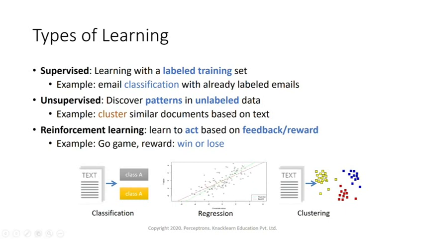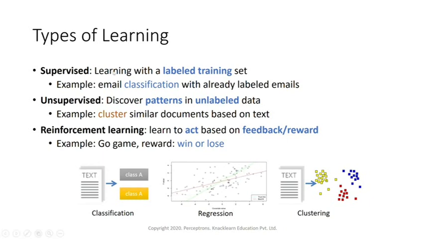One more example is email classification with already labeled emails. Suppose you want to classify an email as a spam mail, a personal mail, a promotion mail, or a social mail. There are so many types of emails. Once we train the computer on the different types of mails, it will be able to classify new mails. Whatever comes in, it will put in a different folder. That's what Google and other mailing systems currently do.